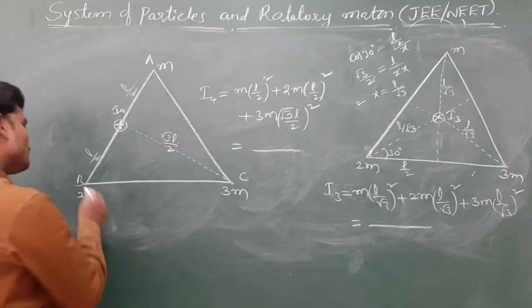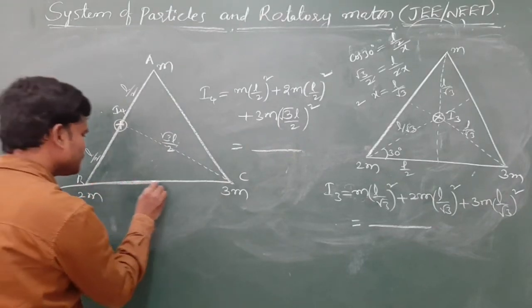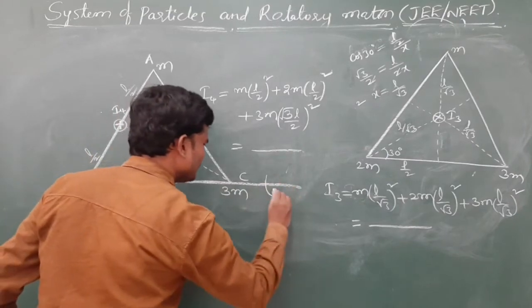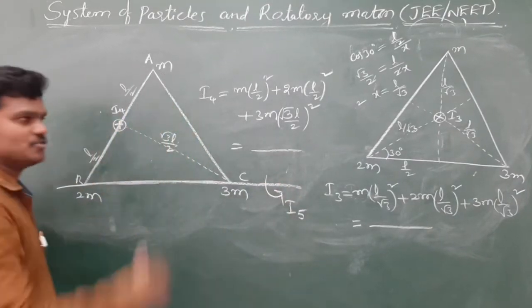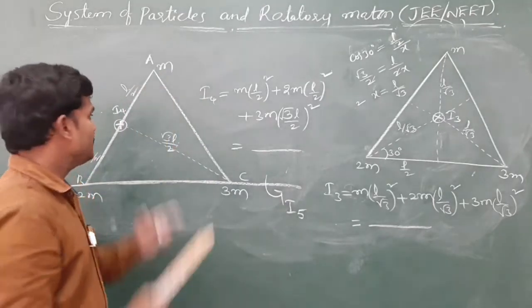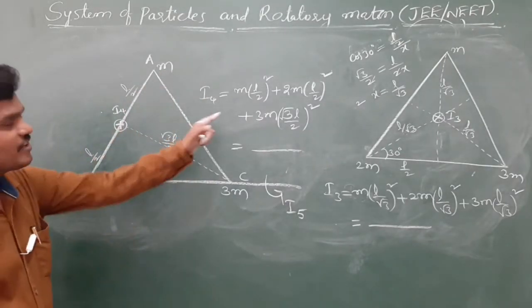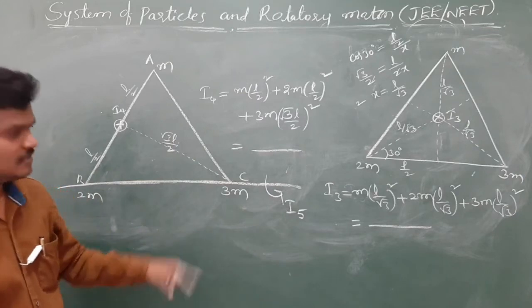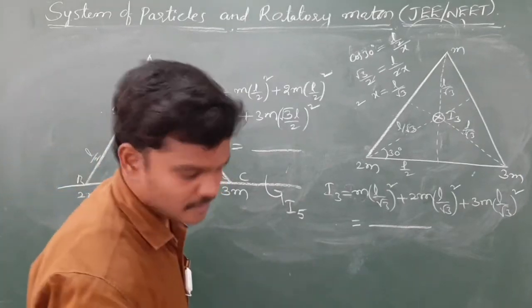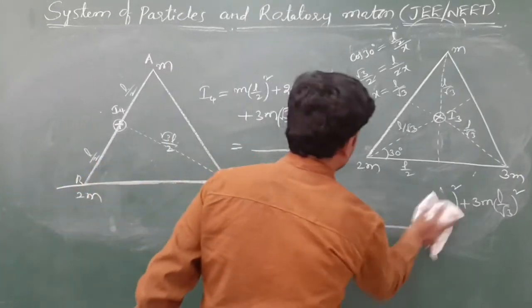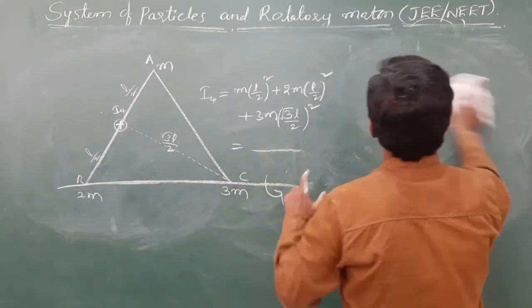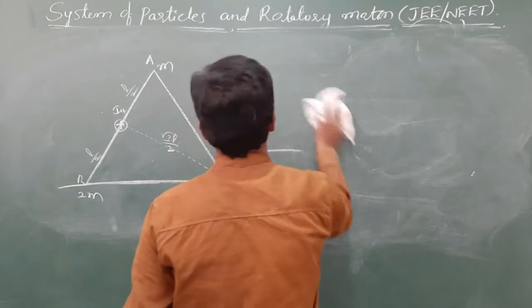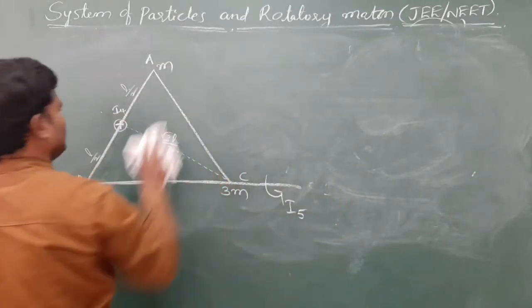Okay, first suppose if they ask like this, then we try to check it. I5, of course, they given 3 questions. If they given it I4, you try to find like this. I5, try I5. Check this I5 value. Okay, draw separate diagrams and try to find it carefully. So check the I5 value.